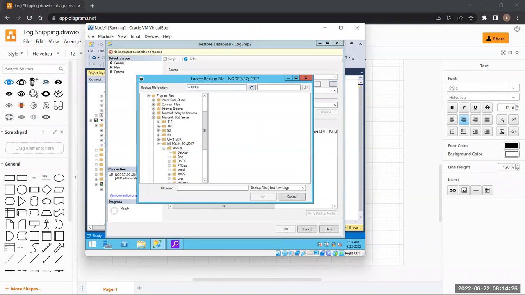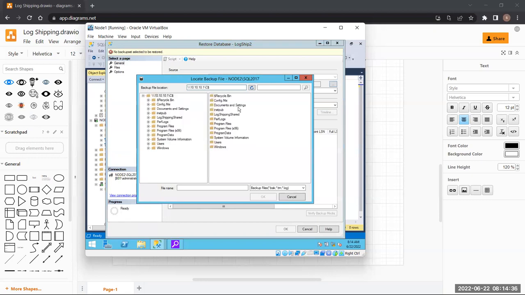This was the shared folder. This is the shared folder, right? Where is the backup that I took right now? It must be between these two. Which one is it? I guess this is the one. Let me check.